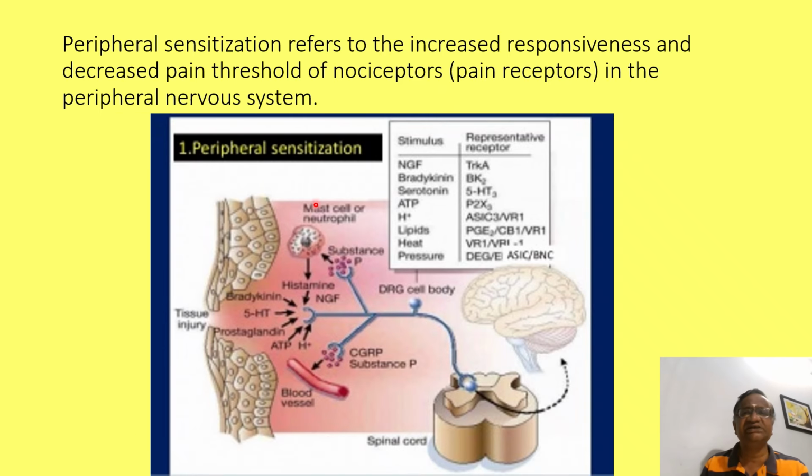The peripheral sensitization refers to increased responsiveness. We can always see many times.